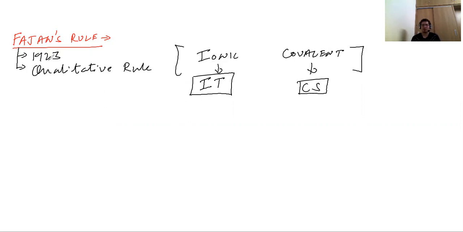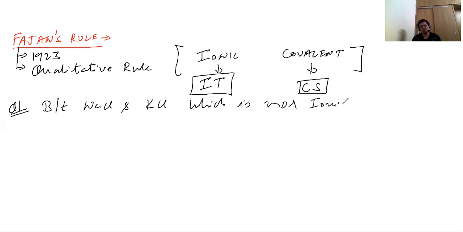So in Fajan's rule, we basically talk about various things. For example, a question can be given that between NaCl and KCl, which is more ionic and why? Or which is having higher melting point, which is higher boiling point, or which is having higher solubility? This type of question can be answered by Fajan's rule.